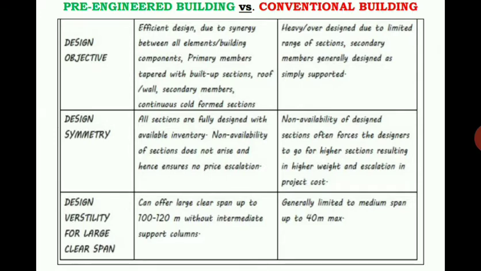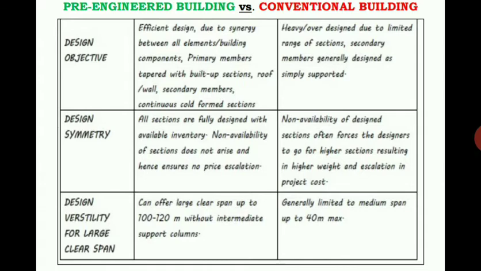But when you take the same thing in conventional building, it is heavy or over designed due to a limited range of sections, and secondary members are generally designed as simply supported. So here the design concepts are much lesser compared to the pre-engineered building, because of so many reasons, such as heavy loaded designs. Because of the heavy loaded design, the secondary members are designed as simply supported.